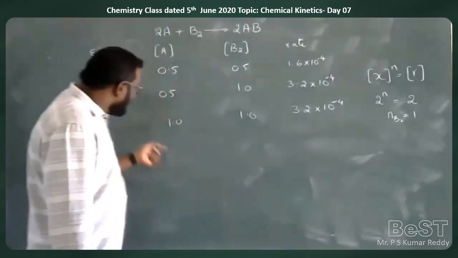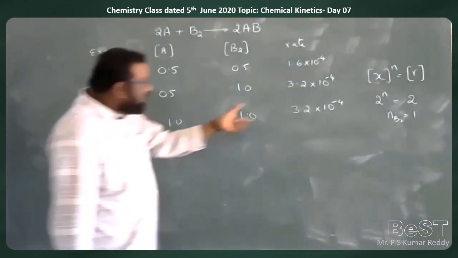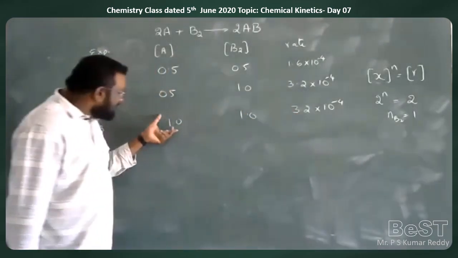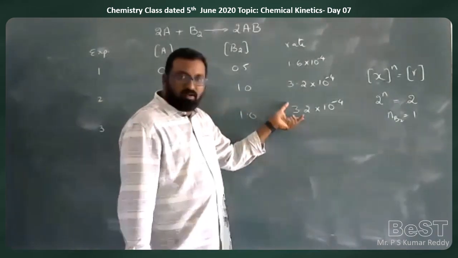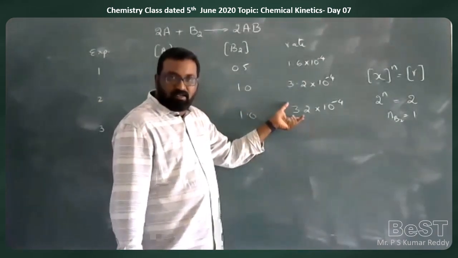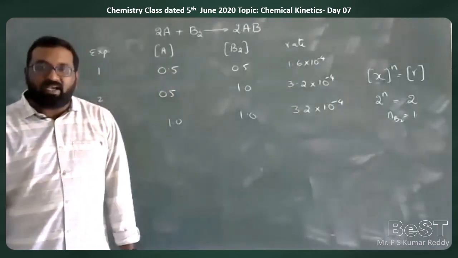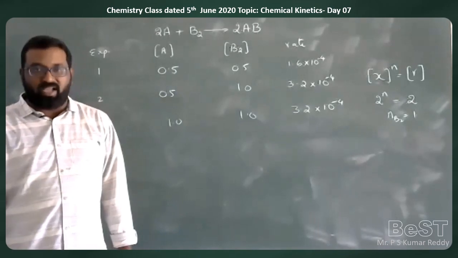That means by changing the concentration of A, there is no effect on the rate of reaction. By doubling the concentration of A, it is not showing any effect on the rate. Such reactions, in which rate of the reaction is independent of concentration of the reactant, are called zero order reactions.